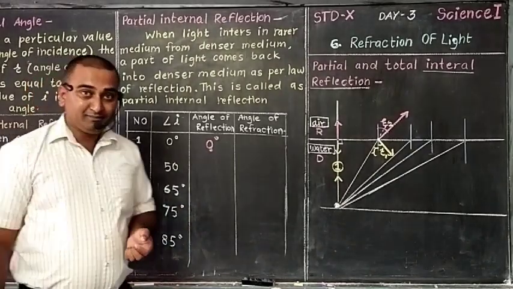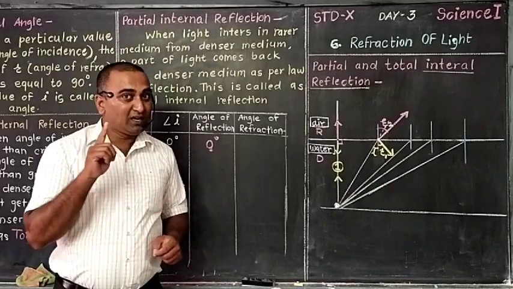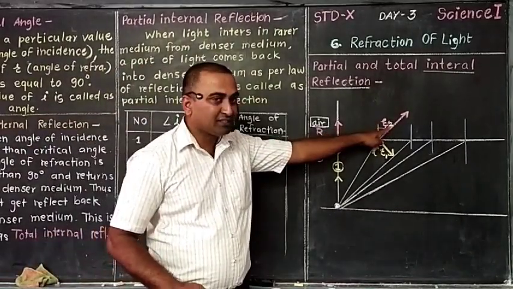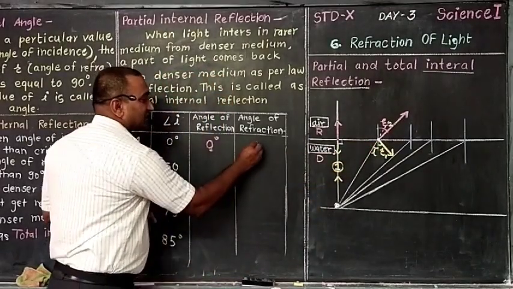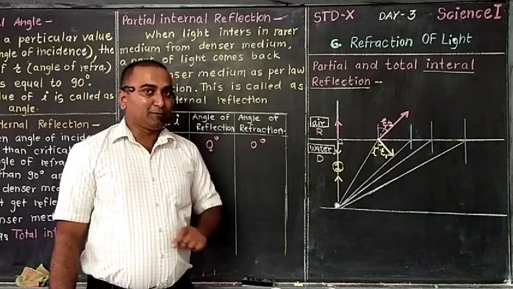We have discussed Snell's law. When I is equal to 0, R is also equal to 0. So this R2, which R2? This one. This angle of refraction is also 0 degree. Got the first ray?